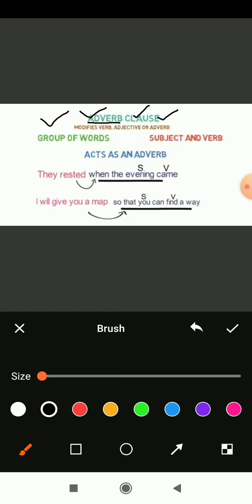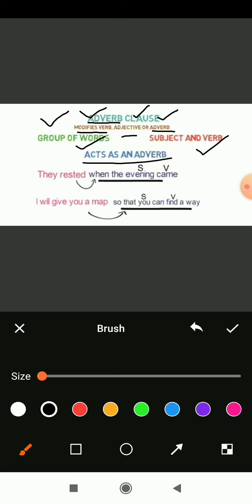Here we have one sentence. An adverb clause modifies a verb, adjective or adverb. So see here, the adverb clause plays the role of modifying the verb, modifying the adjective, or modifying the adverb itself. Is it? This is a silly point. So what is an adverb clause at all? It is a group of words. Here we can find a subject and verb combination, and the whole sentence acts as an adverb.